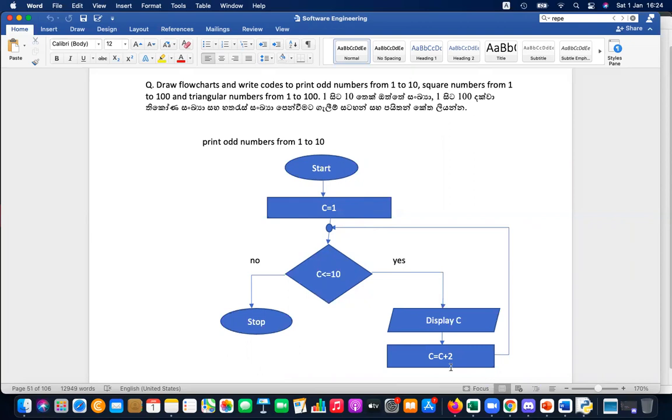you can go ahead. 1, 3, 5, 7, 9. That is odd numbers.